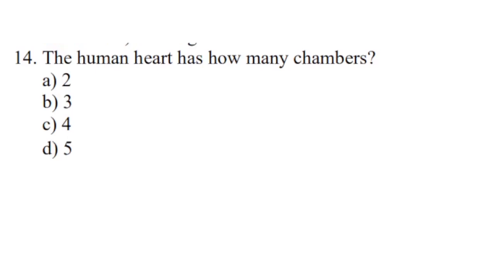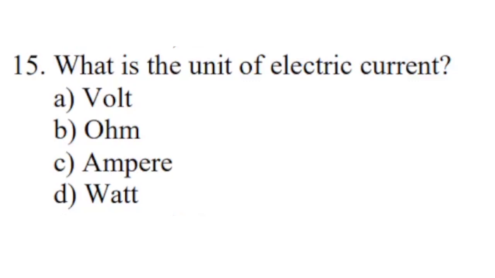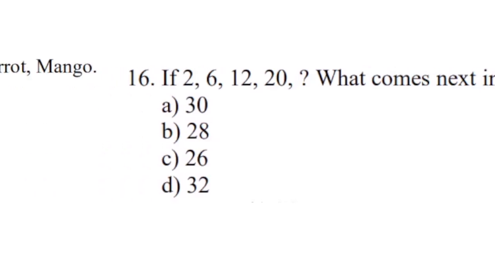Question number 14. The human heart has how many chambers? Correct answer is option C, 4. Question number 15. What is the unit of electric current? Correct answer is option C, ampere. Question number 16. If 2, 6, 12, 20, what comes next in the series? Correct answer is option B, 28.